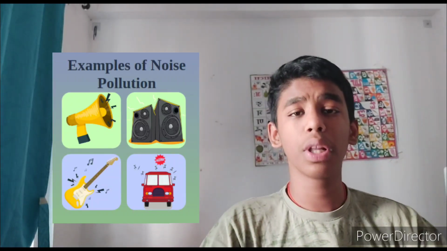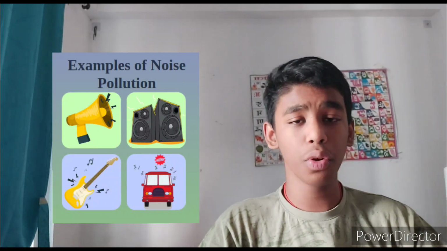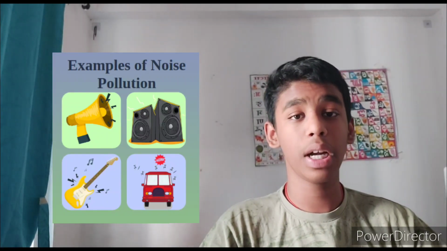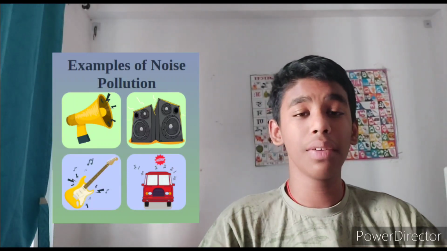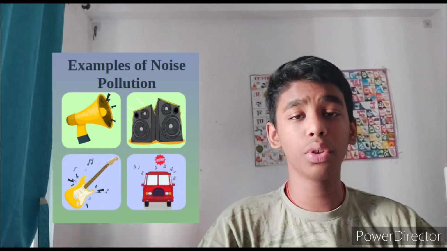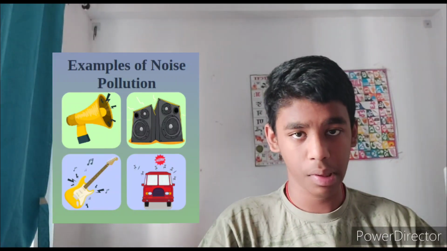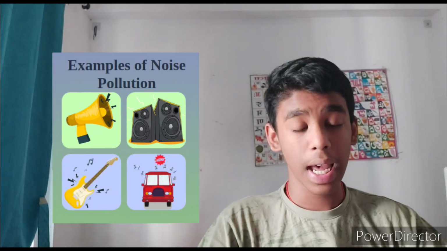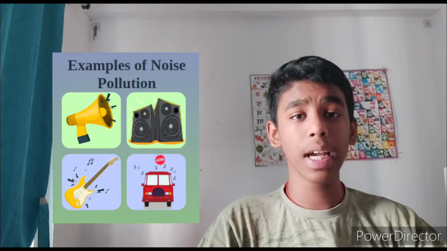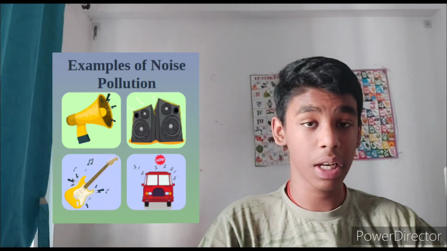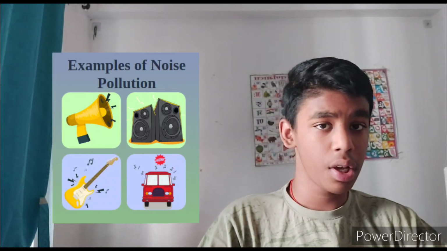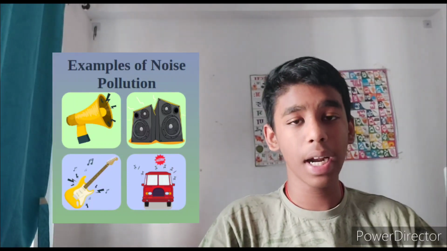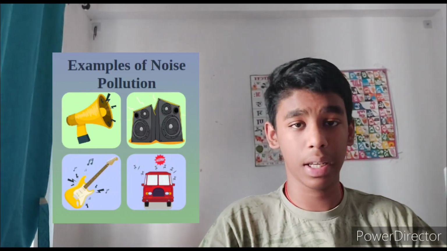To avoid noise pollution, we can install devices like silencing devices on vehicles, which don't make sound while driving. And drivers should also know that they need not honk the horn that much. These are some precautions to take to avoid noise pollution. When noise pollution takes place, it can affect our ears a lot, temporarily or permanently. So whenever you're watching TV, don't increase the sound to the max. Keep it at a level at which you can hear clearly.